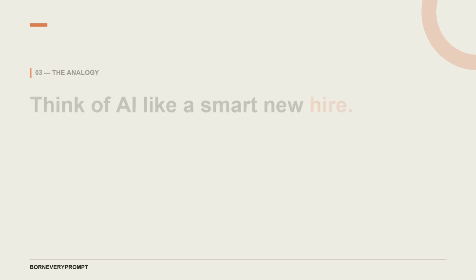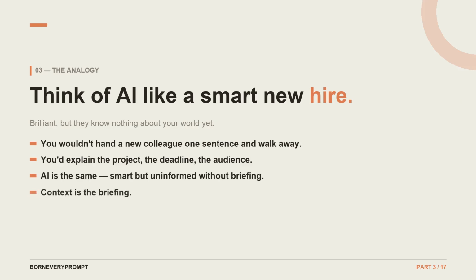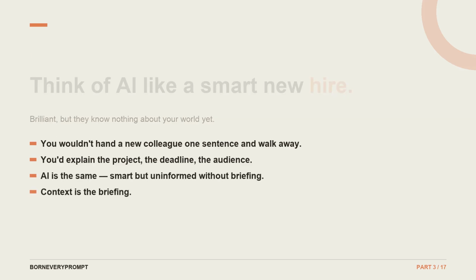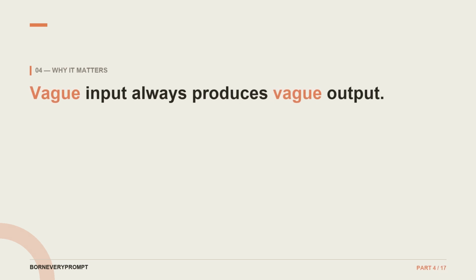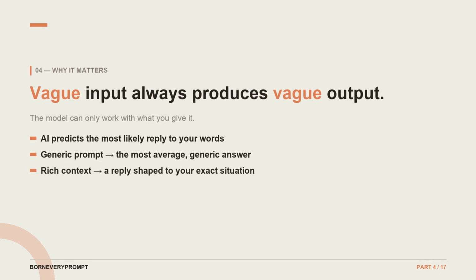Imagine a brilliant new colleague who knows nothing about your project. You'd brief them. That's exactly what you need to do with AI. Brief it before it works. The AI predicts a response based on what you gave it. Give it something generic, it returns something generic. Give it rich context, it returns something precise.